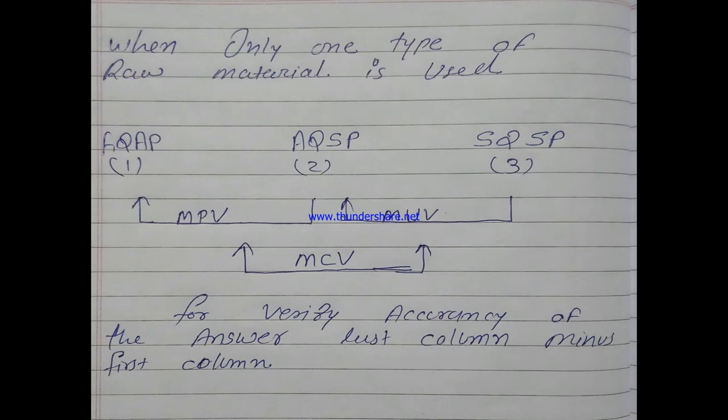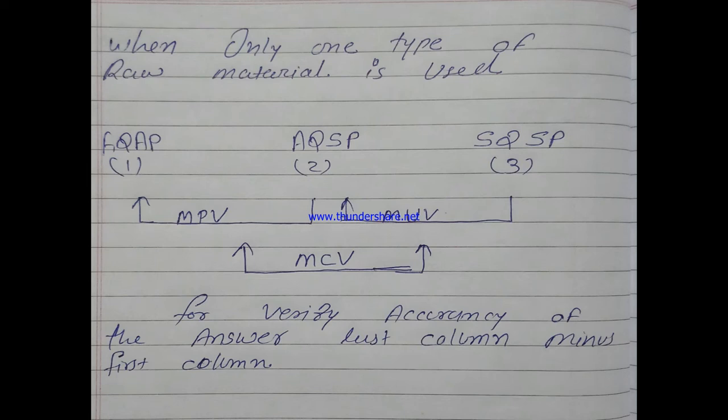These slides give you a solution to a practical problem. This table is useful when a factory uses only one kind of raw material. In this situation, you have to prepare three columns: column number 1 is AQAP, column number 2 is AQSP, and column number 3 is SQSP. Now remember the rule: right side column minus left side column, meaning column number 3 minus column number 2 and column number 2 minus column number 1.